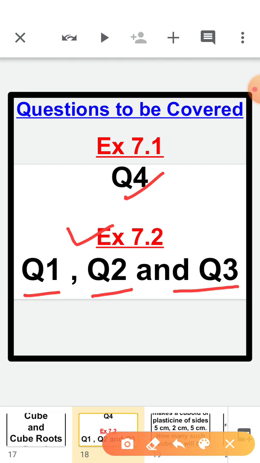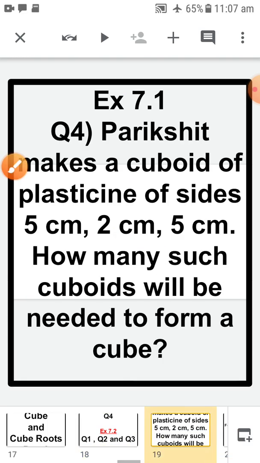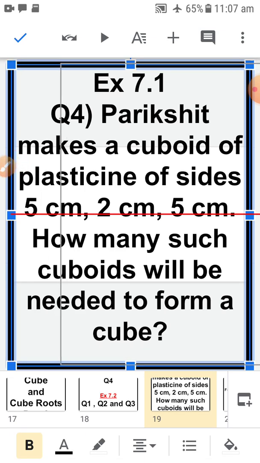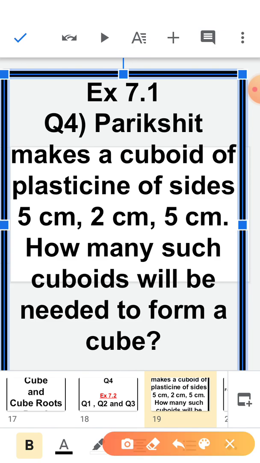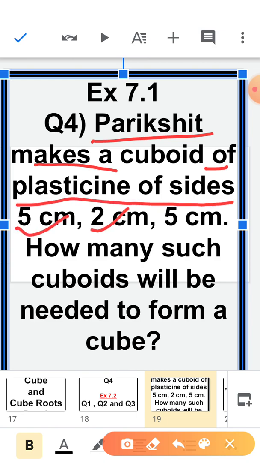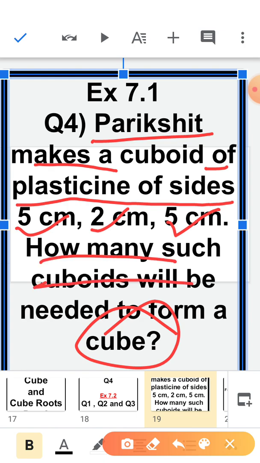Okay children, let's start. What is there in question number 4, exercise 7.1? The question is saying that Parikshit makes a cuboid of plasticine of sides 5 centimeter, 2 centimeter, 5 centimeter. Parikshit has made a cuboid with these measurements. Now he wants to make a cube. So how many such cuboids does he need so that he can easily make a cube?